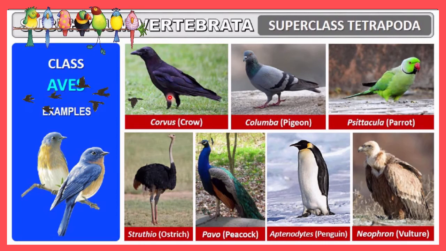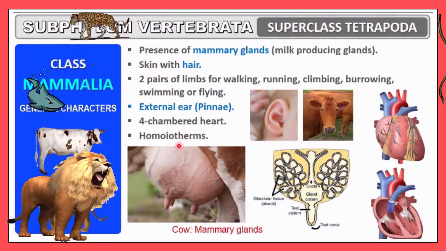Here you can see Corvus, that is called crow. Pigeon, the scientific name is Columba. Then here you can see parrot, the name is Psittacula. Then ostrich, Struthio. Then peacock is called Pavo. Then here penguin, so here you can see Aptenodytes. Then here vulture is Neophron. So you must remember all the scientific names along with the brackets. Which animals are included in this?